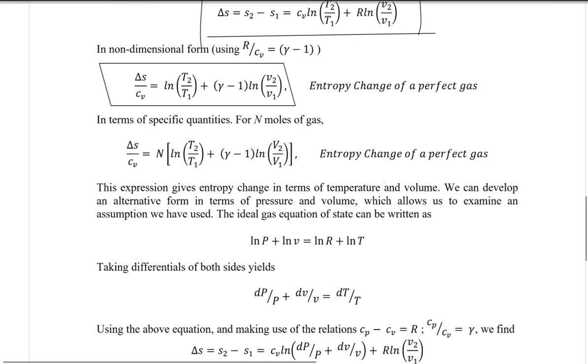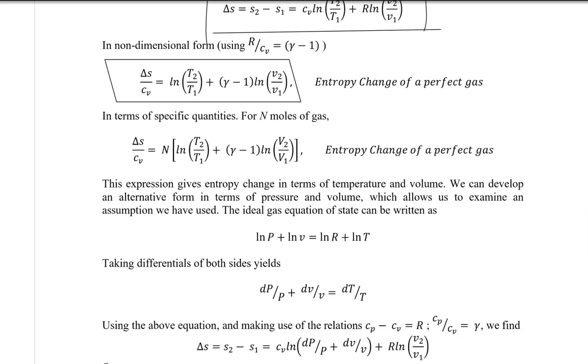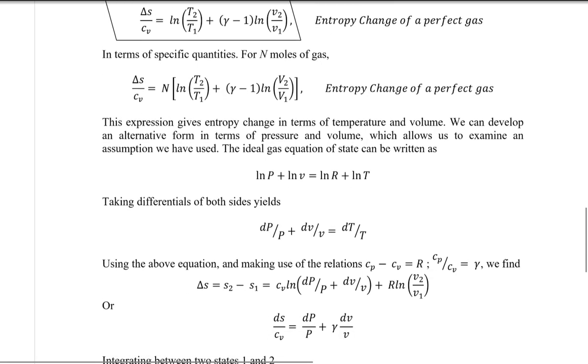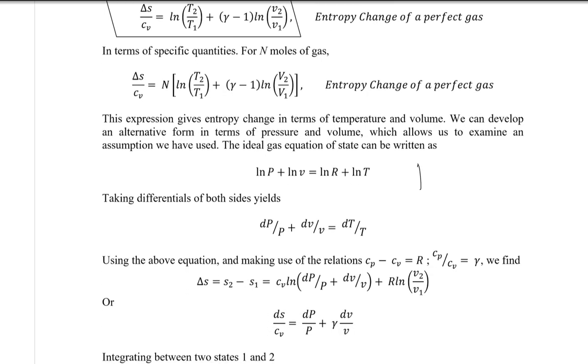If you look at the above equation, that gives you the expression in terms of temperature and volume. Now, if you want an expression in terms of pressure and volume, just change the equation, and that is simple. For the ideal gas, PV is equal to RT. You can look at this one.